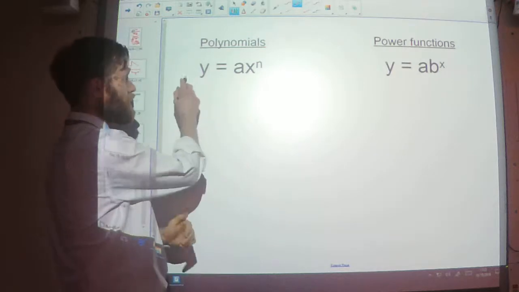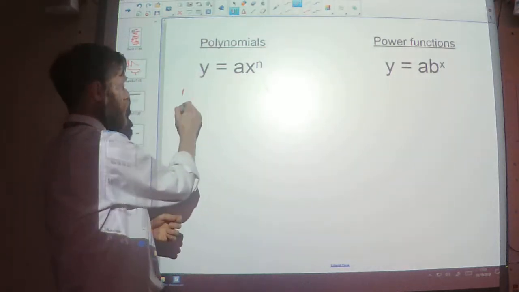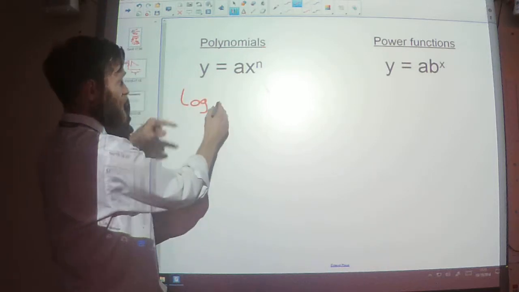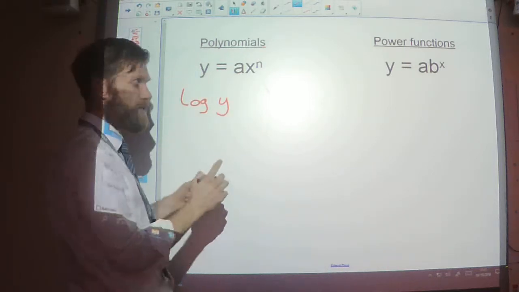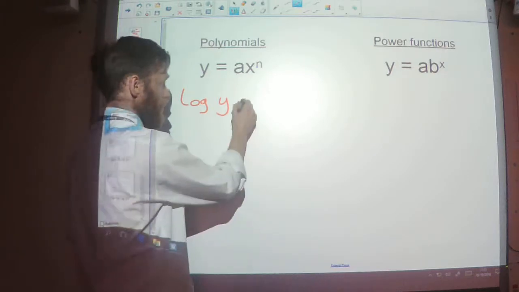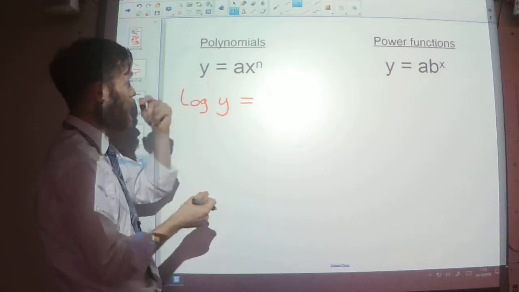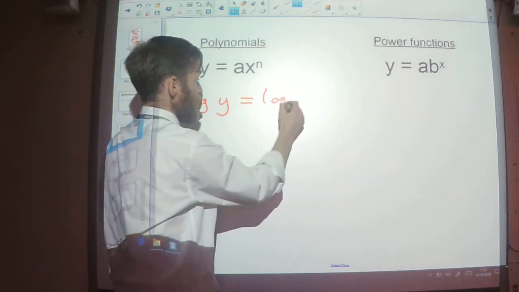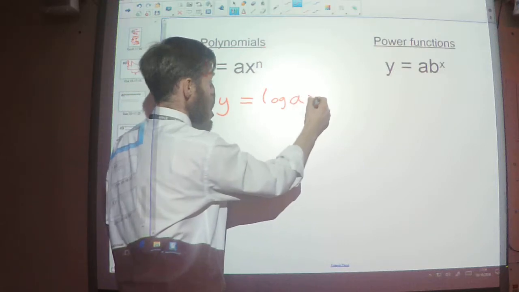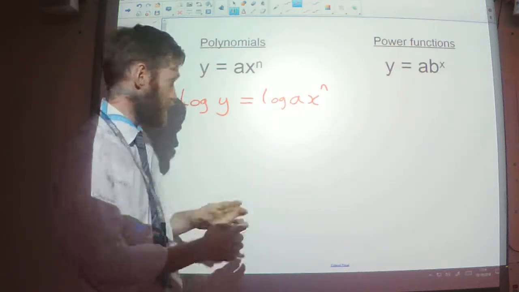So, if I was to take a logarithm of both sides here, so if I was to take log of the left-hand side, I've got log of y. I'm just doing log base 10 here. You could use other bases if you prefer. So log base 10 of y equals log base 10 of a times x to the power n.